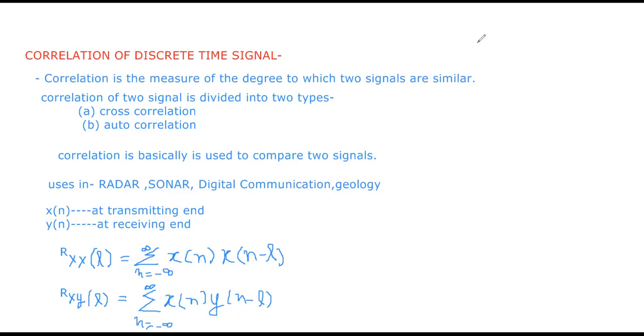And in geology and geography, they use signals to identify how far away something is, for example in earthquakes, the movements of the plates, and the movement of primary and secondary waves in the earth's core. Correlation of signals is used in that also.